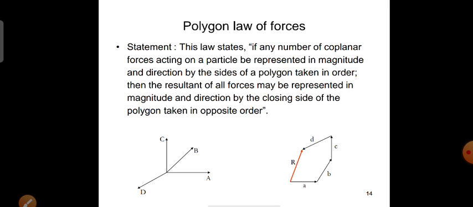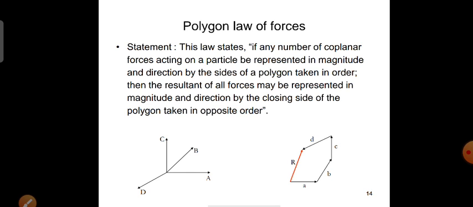So coming to the polygon law of forces, this law states that if any number of coplanar forces acting on a particle or a body be represented in magnitude and direction by the sides of a polygon taken in order, then the resultant of all the forces may be represented in magnitude and direction by the closing side of the polygon.